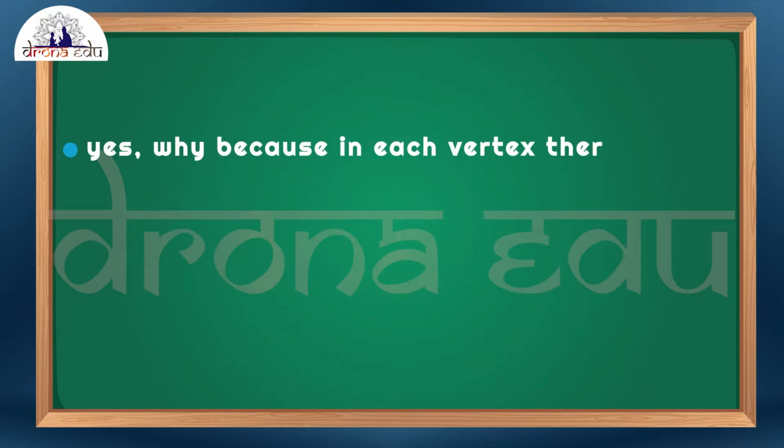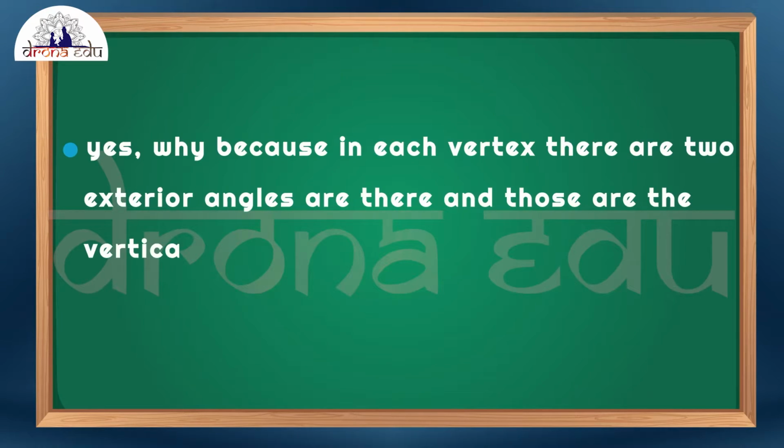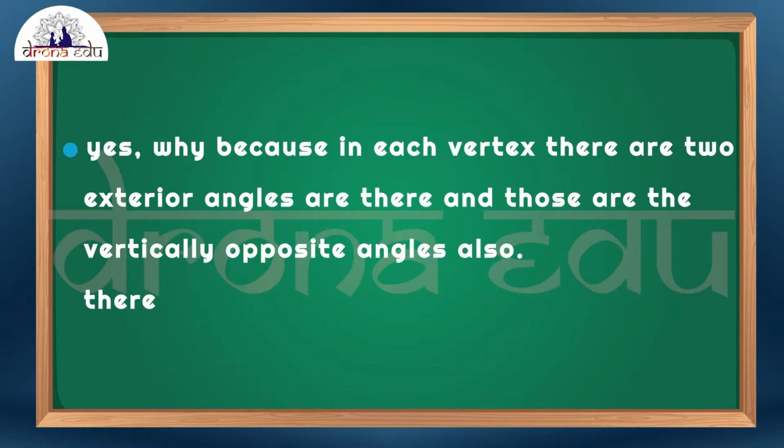Why? Because at each vertex there are 2 exterior angles, and those are vertically opposite angles. Therefore, those are equal. So let's see the next question.